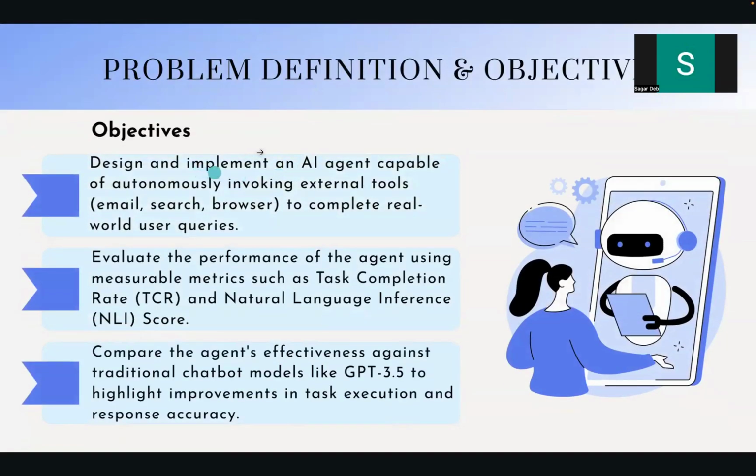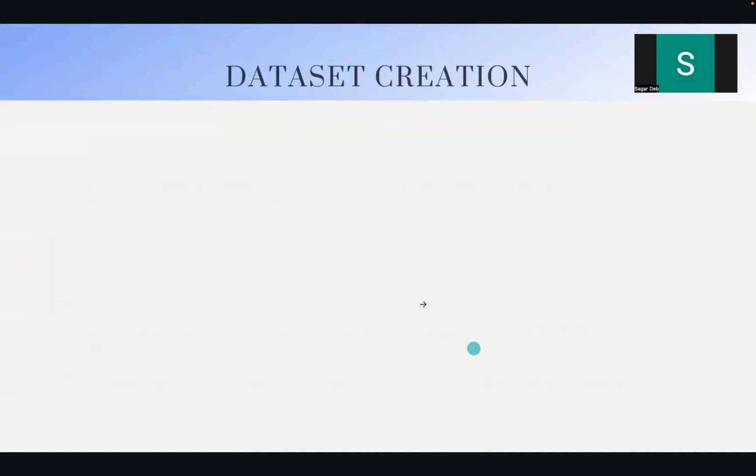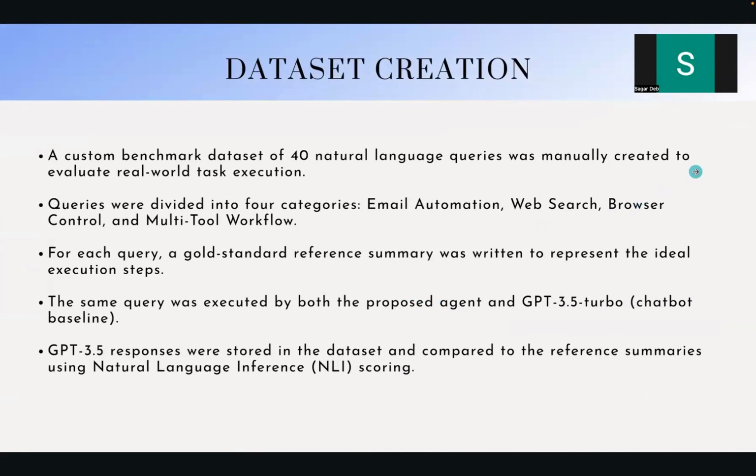So our objective is to design and implement an AI agent capable of invoking external tools. Like I mentioned, email for communication, search for information retrieval, and browser control for surfing the web. And use these tools to answer the user's query. And once the system is built, we want to evaluate its performance using task completion rate and natural language inference score, so that we can compare it to existing GPT models on the web. So we can look at the effectiveness of our system. So coming to the dataset part, Sagar will continue on that.